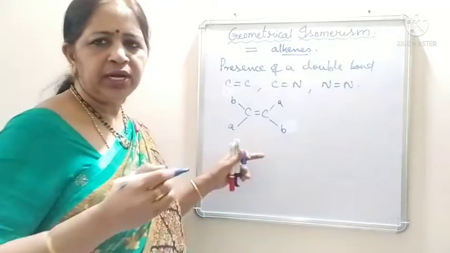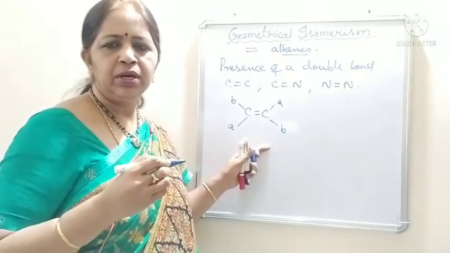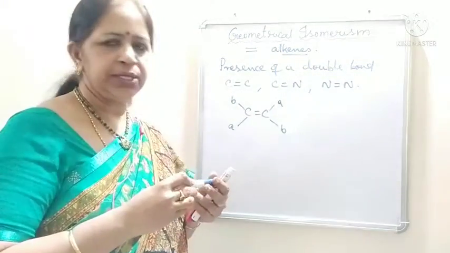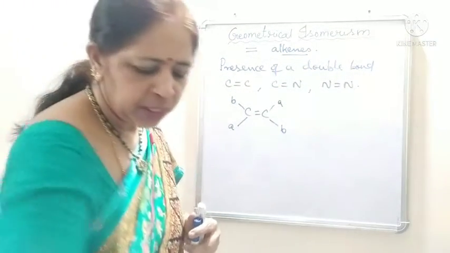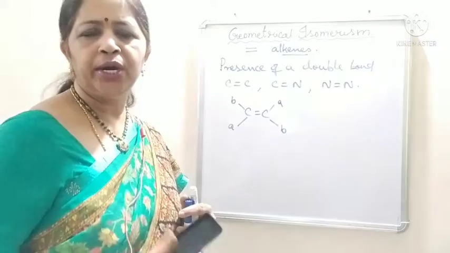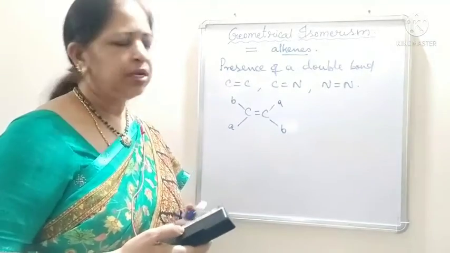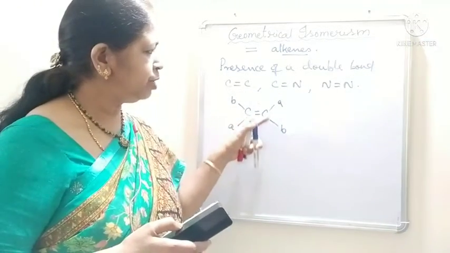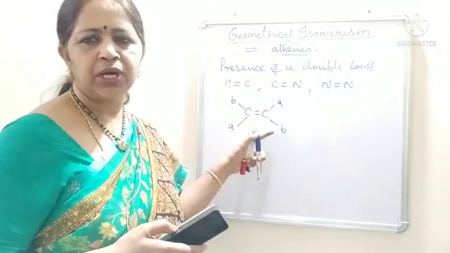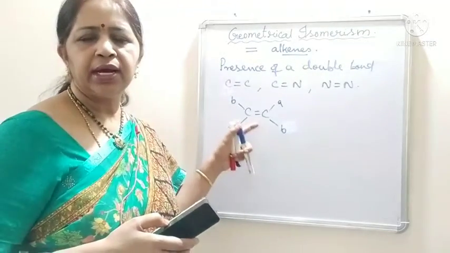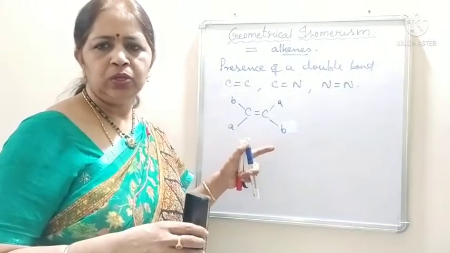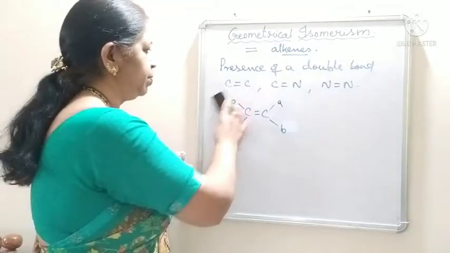Then only will it exhibit geometrical isomerism. First, it should have a minimum of one double bond, and second, the double bonded atom should be bonded to two different groups or atoms. That kind of compounds show geometrical isomerism.